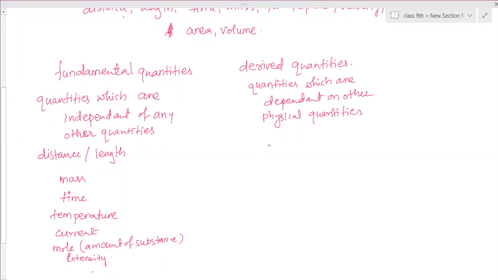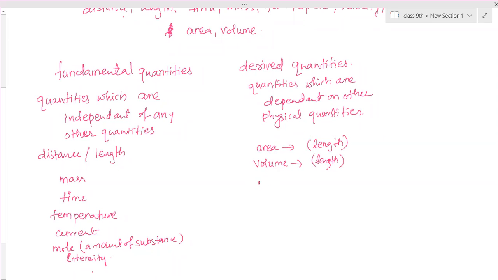So to find out area, can you calculate area directly without any formula? Area is dependent on length. So therefore area is a derived quantity. Volume is also dependent on length. The volume of a cuboid is length into breadth into height. So that means it is dependent on length, therefore volume is also a derived quantity.